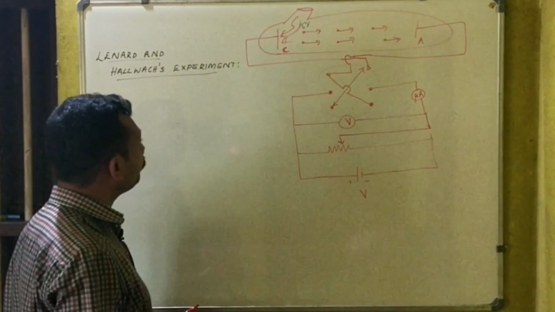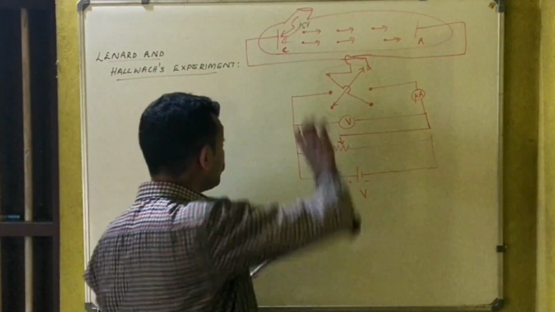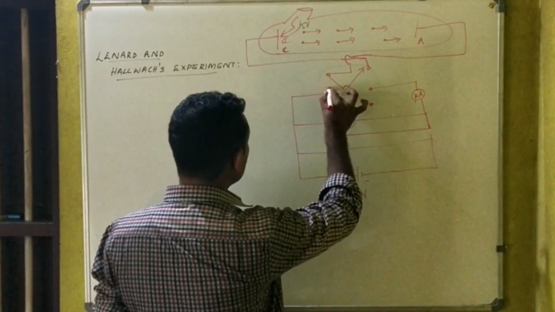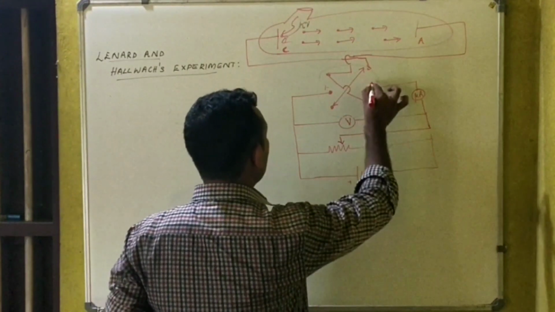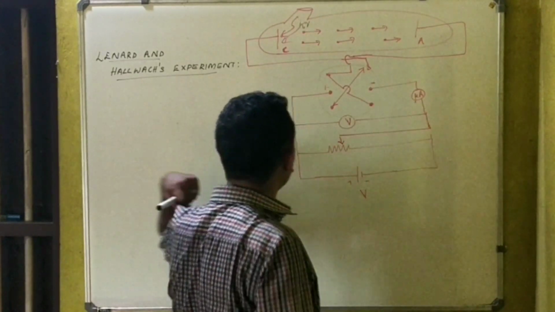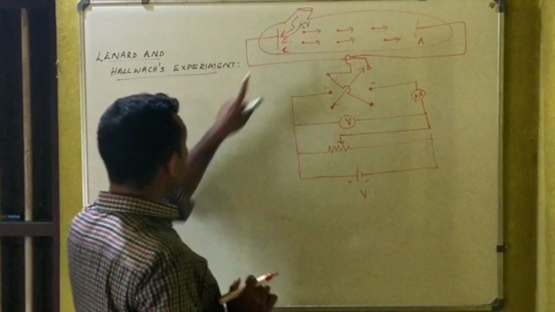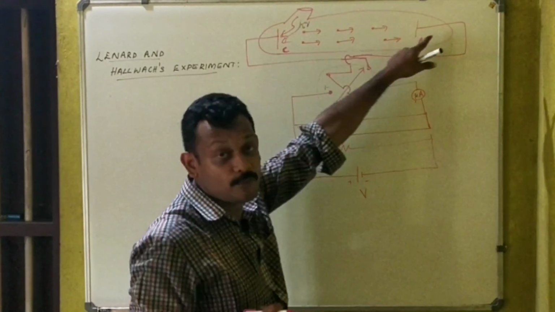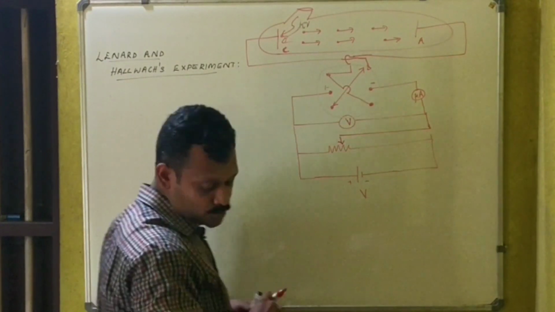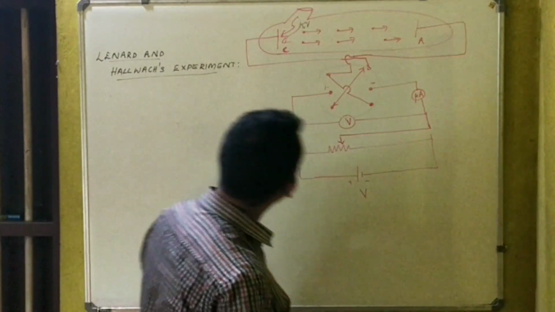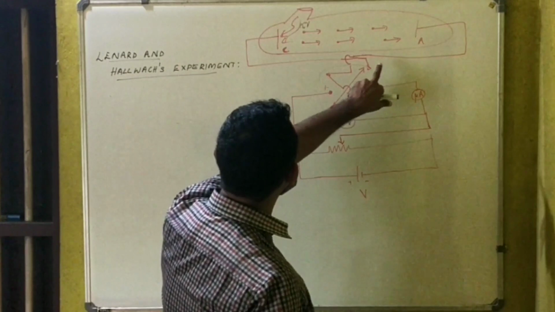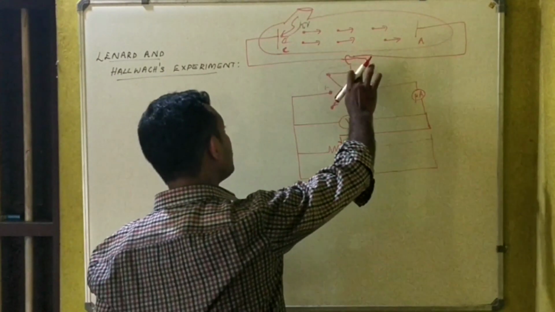This is a three-way switch, a rotating switch. This point is the positive terminal of the battery, and this point is the negative terminal of the battery. So we can change the polarity of the cathode and anode plates by means of this rotating switch, otherwise called a commutator switch.